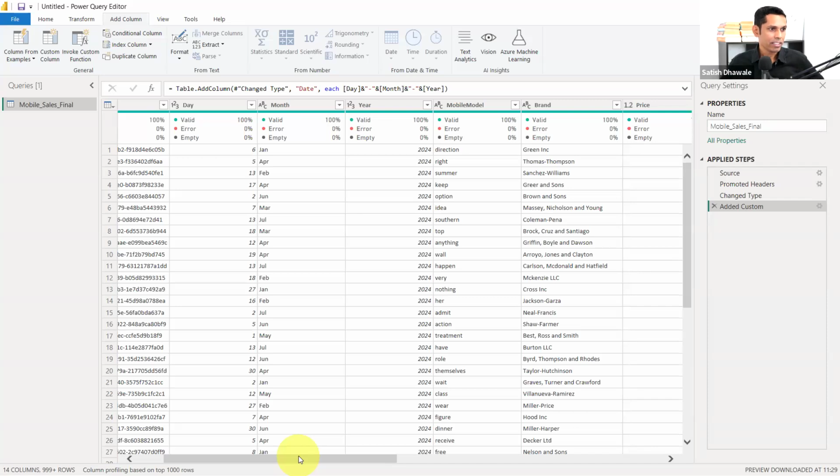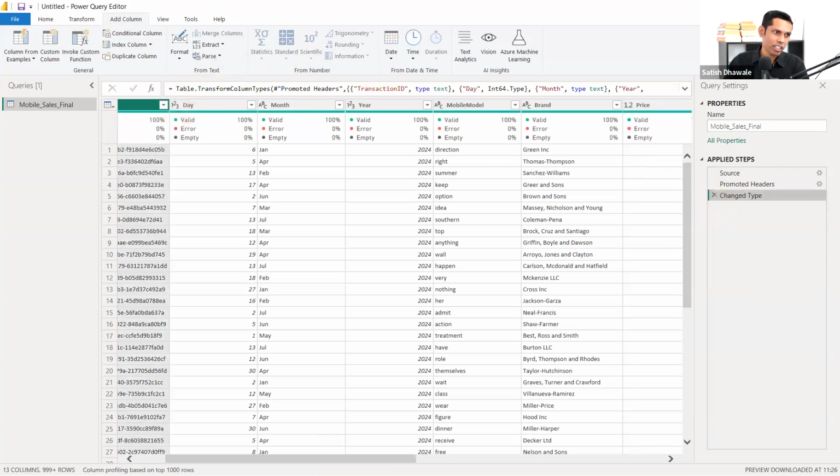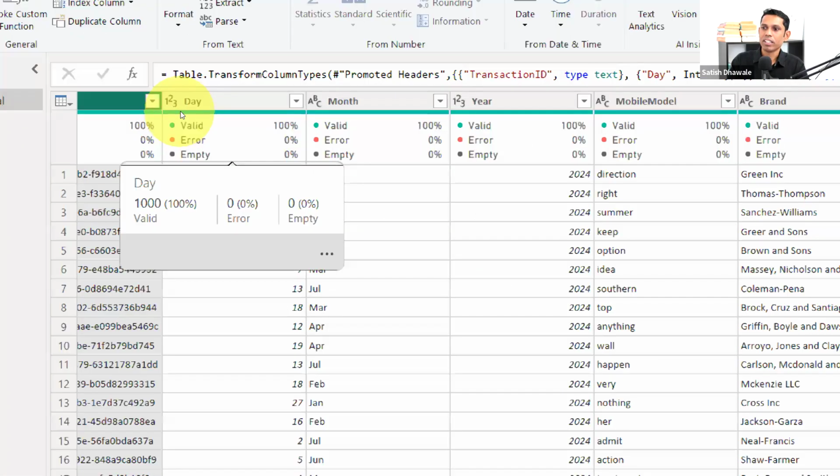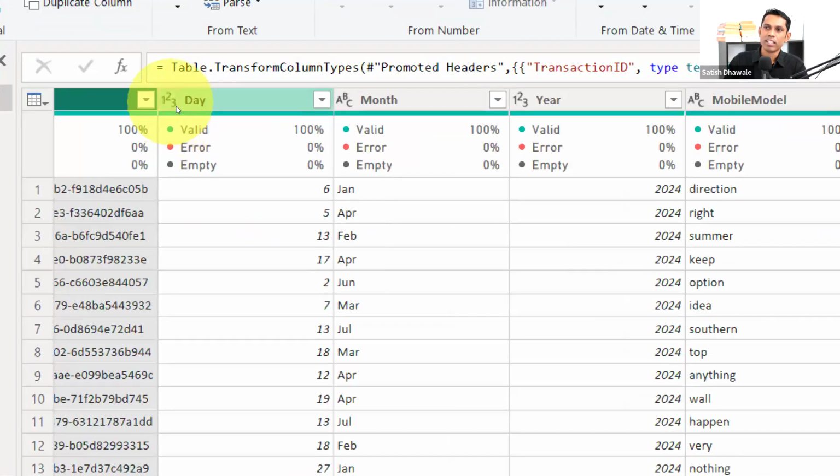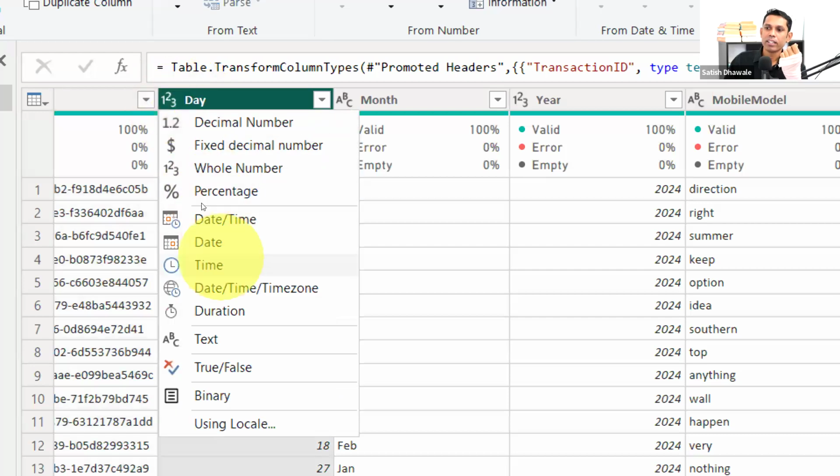Yes, exactly, Vikaji. Yes, Imranji, correct. Yes, okay, no text format. So let me remove this step. And you guys are correct. So let's go here and look at this. This is reflecting as a day and it is a number. This is reflecting year, it is a number, and this is text. So let's go here and convert it into text.